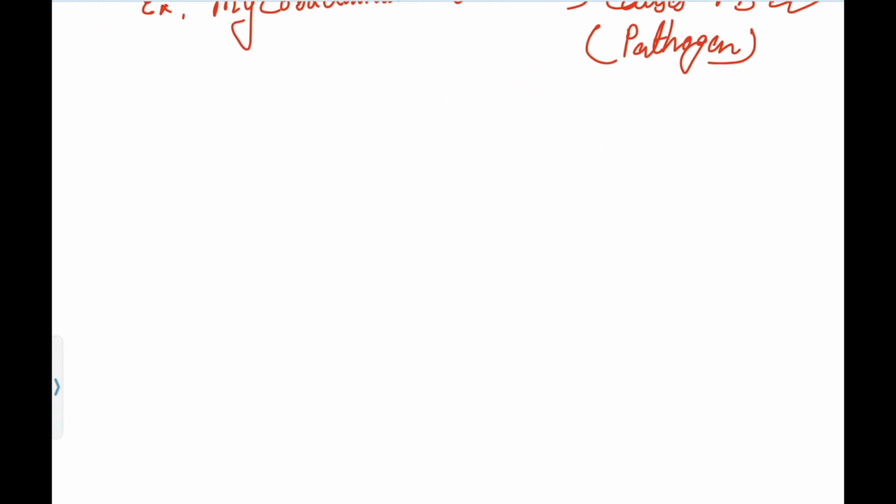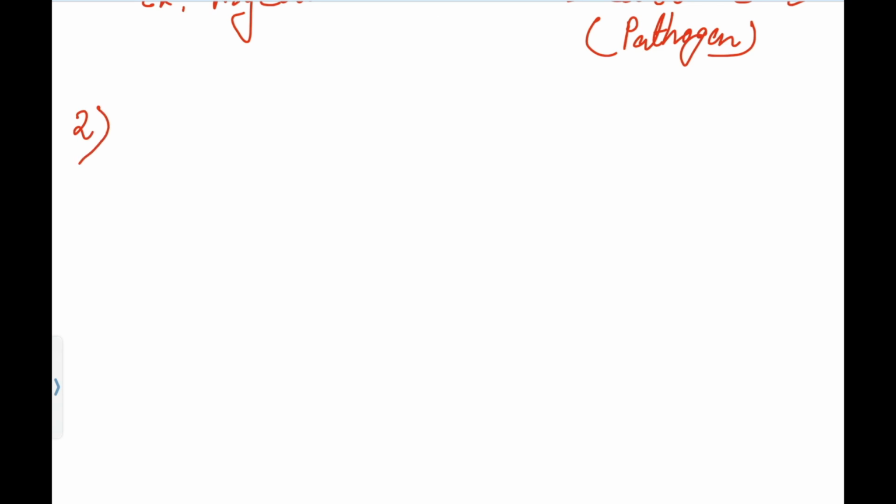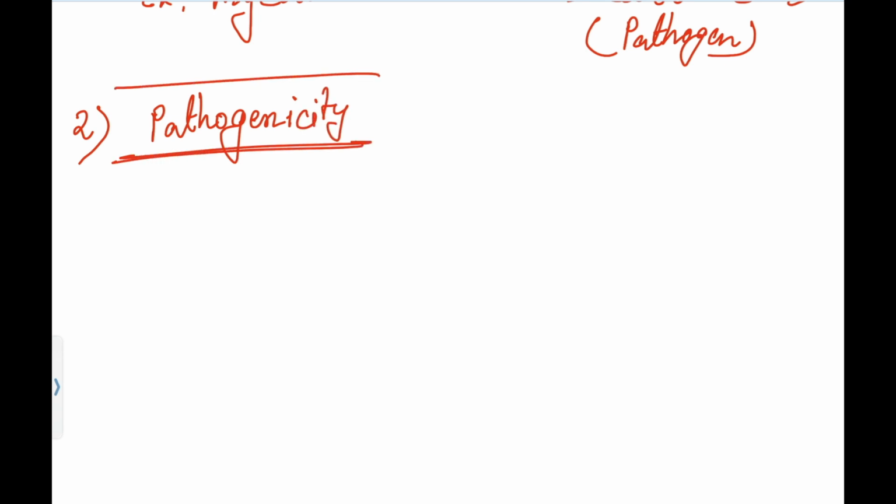Now coming to the next concept, which is pathogenicity. You understood the pathogen. Now what is pathogenicity?